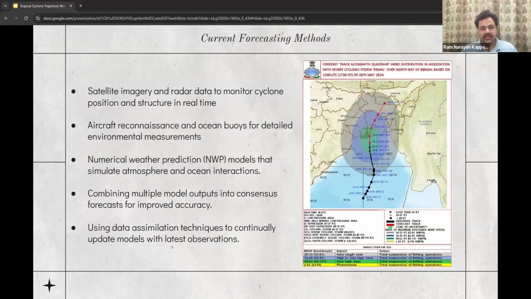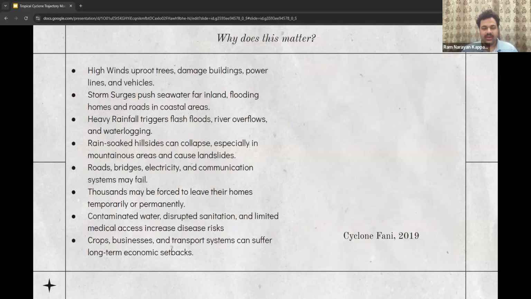Now that we know how cyclones form, let's look at how they're currently being forecasted. The image on the right is a bulletin from the Indian Meteorological Department for Cyclone Rimal over the Bay of Bengal in 2024. We see the forecasted track in red and the observed track in black. The forecast is generated by a mix of satellite imagery, radar data, aircraft reconnaissance, and numeric simulations.